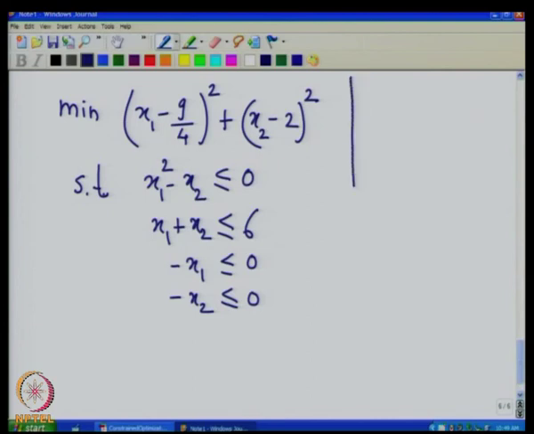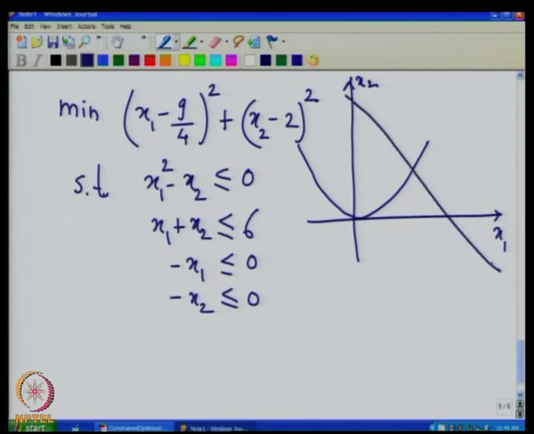If we draw the feasible region, we have x1 and x2 as the two axes. Now, x1 square equal to x2 is a parabola. We are interested in the points above this parabola because x1 square should be less than or equal to x2. Then x1 plus x2 equal to 6 is a line like this.